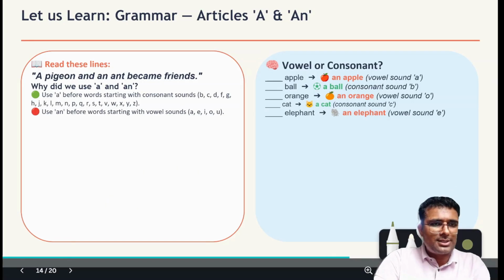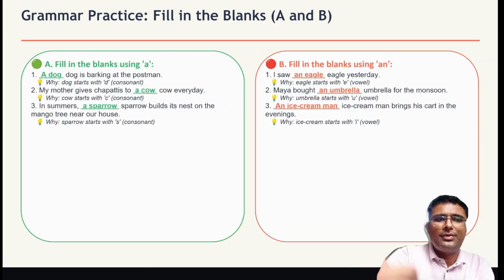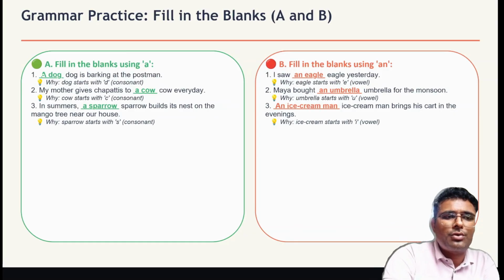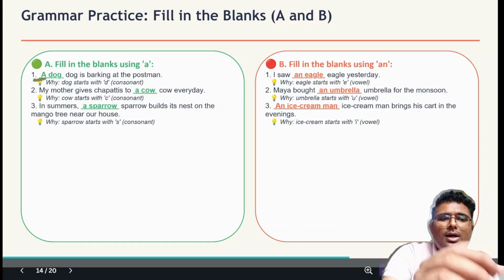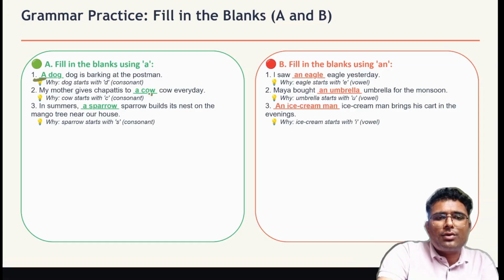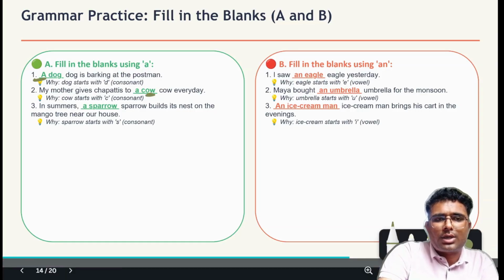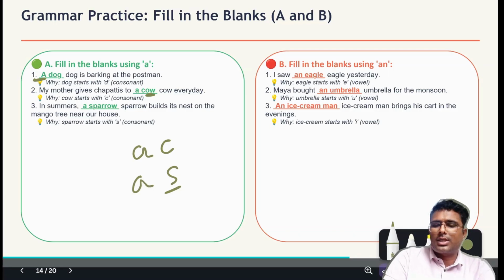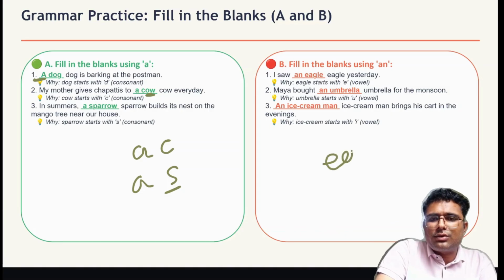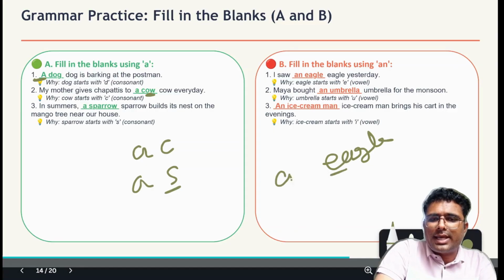So coming to next, we have to fill the blanks with proper article a or an. So dog. Before dog, bachcho, what will we use? We will use a dog because D is a consonant. Then cow, before cow we will use a cow. C is a consonant. Sparrow, S is a consonant, so a sparrow. Okay, and like eagle, eagle's first letter is E. E is a vowel, so an eagle.